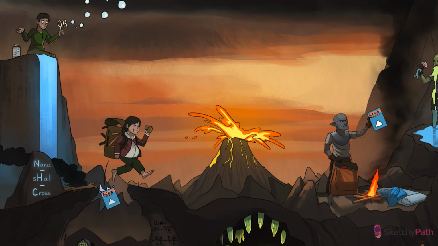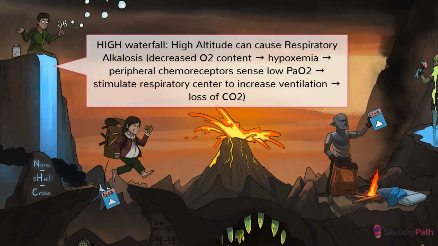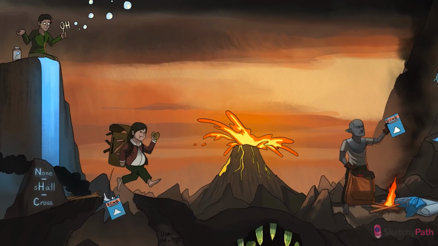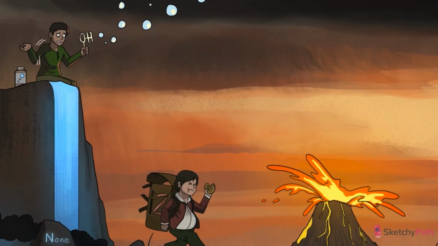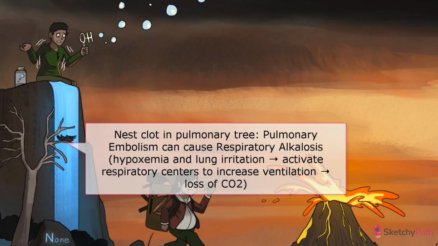All right, let's look at a few pathologies that can cause hyperventilation and decreased PaCO2. First of all, notice how high he is on those alkaline falls. The air has gotta be thin up there. At high altitude, the decreased oxygen content of the air causes hypoxemia. Peripheral receptors in the carotid and aortic bodies sense a decrease in PaO2 and stimulate the respiratory centers to increase ventilation. Another classic cause of hyperventilation is pulmonary embolism. Both the ensuing hypoxemia as well as direct irritation in the lung activate the respiratory centers, resulting in increased ventilation.